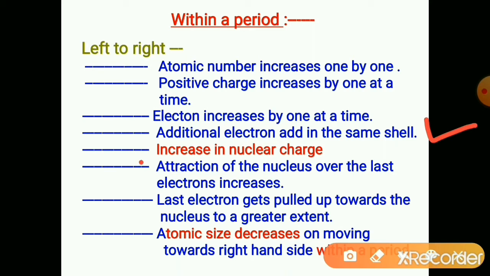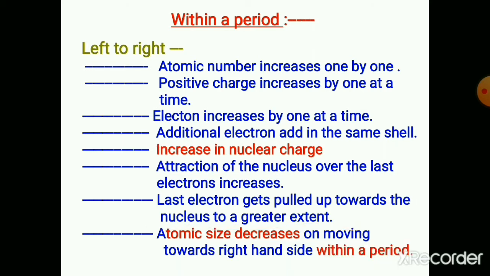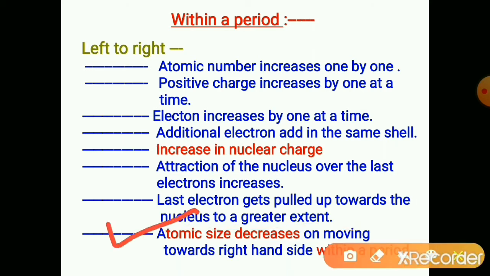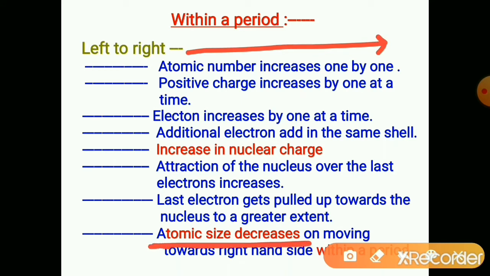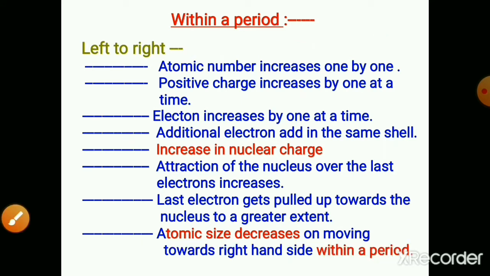That is why nuclear charge increases. Due to the increased nuclear charge, the attraction of the nucleus over the last electron increases. The last electron gets pulled towards the nucleus to a greater extent, and the atomic size decreases gradually, moving towards the right-hand side within a period. Within a period, atomic size decreases due to increase in the nuclear charge. So this is the trend of atomic size within a period.